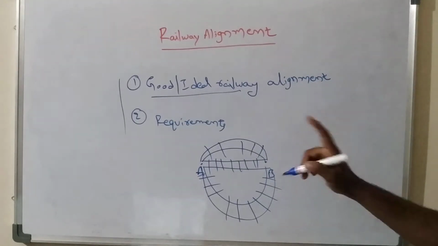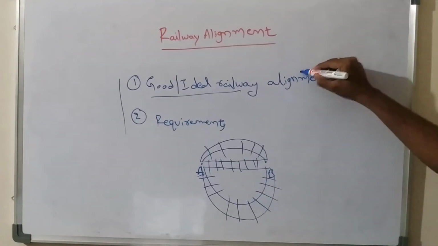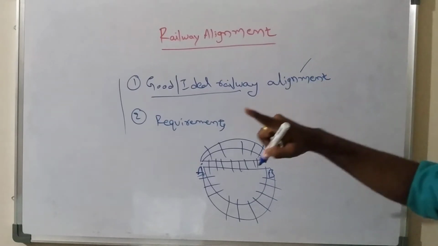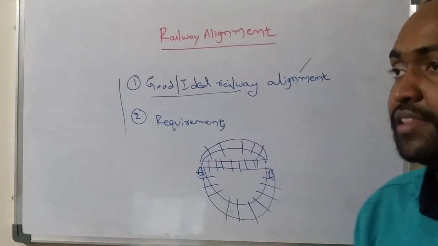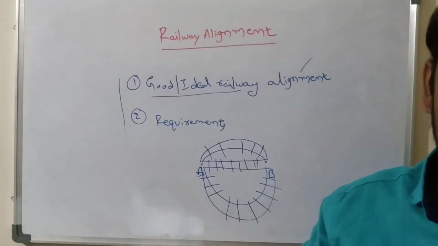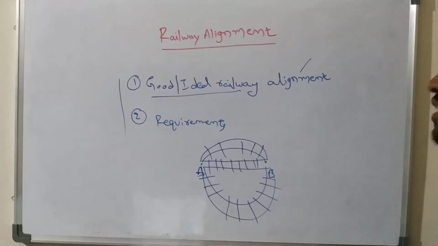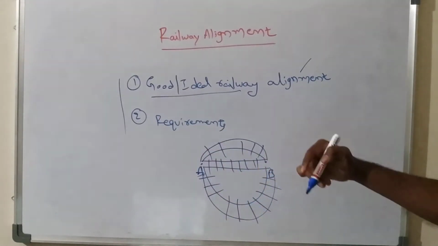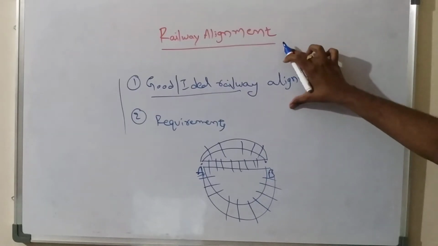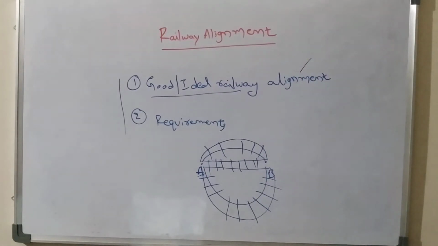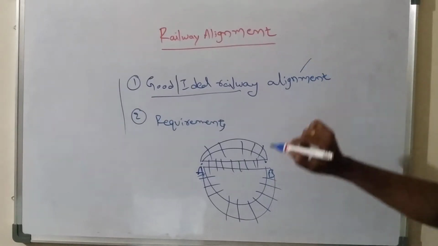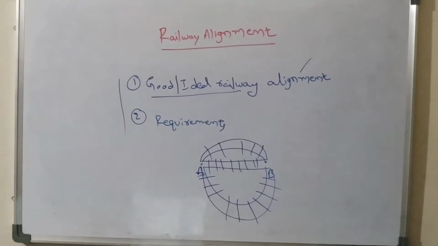So if any railway alignment has been decided in such a way that it is straight, or it is the shortest distance between 2 points, then that railway alignment is said to be a good railway alignment or ideal railway alignment. And one more thing, that is the importance of railway alignment.